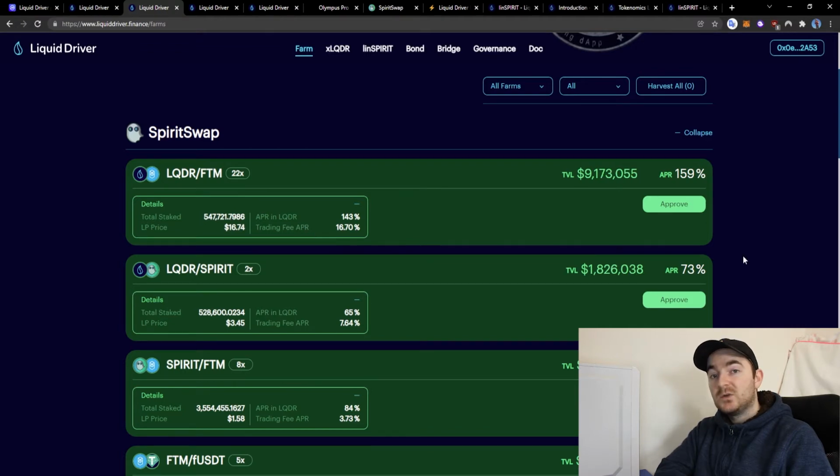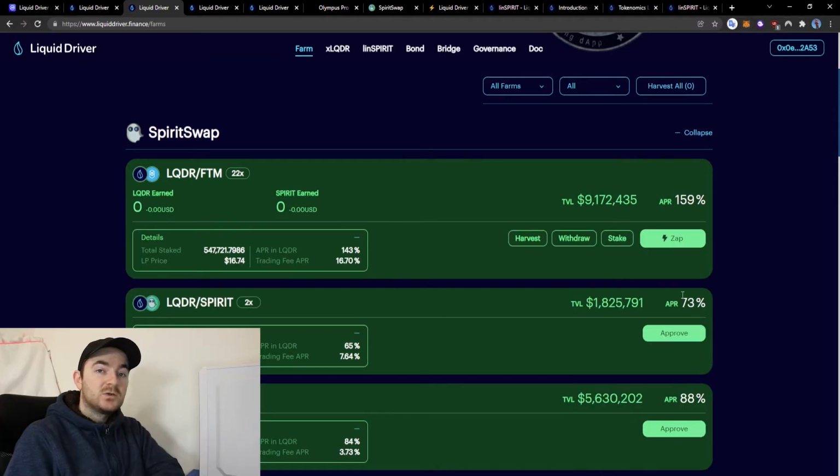So we're actually going to provide some liquidity to this pool. If we click approve, we do have the transaction to give permission to access the Spirit LP. 3 cents, confirm. And being this is on the Phantom network, the transaction should happen pretty quickly. And here we go. So now you can zap right into the pool using just your Phantom tokens alone.